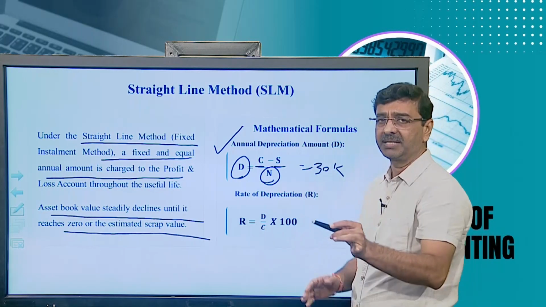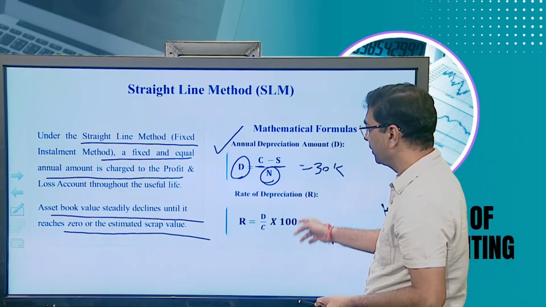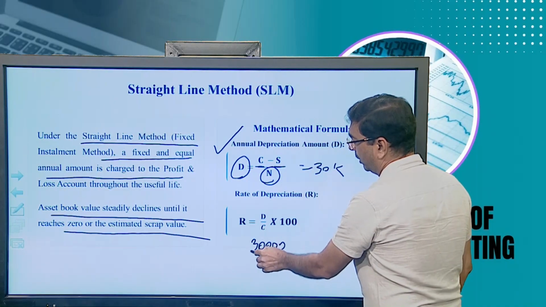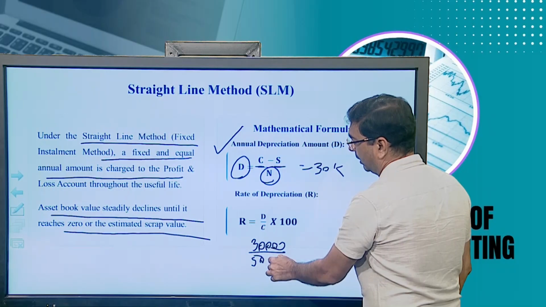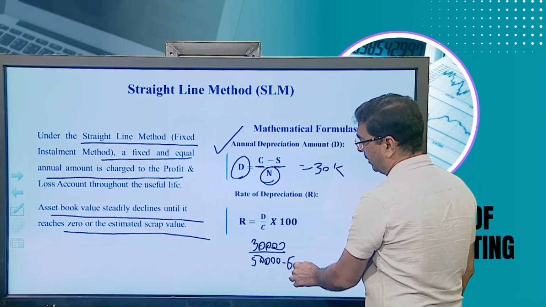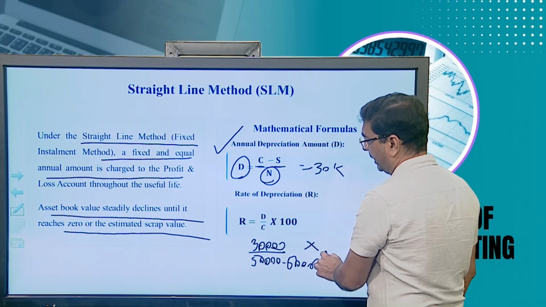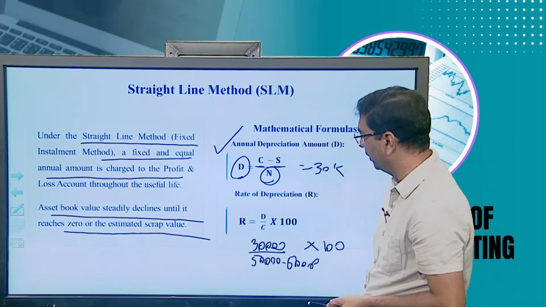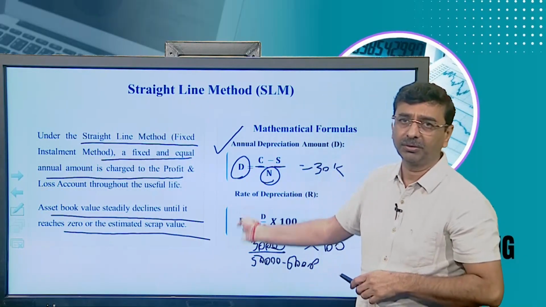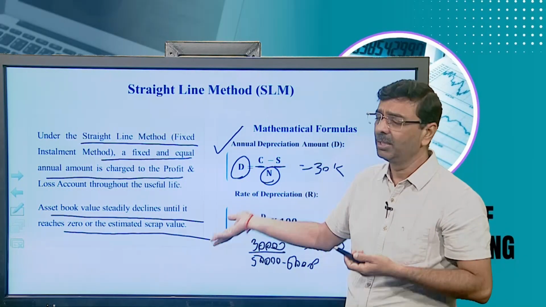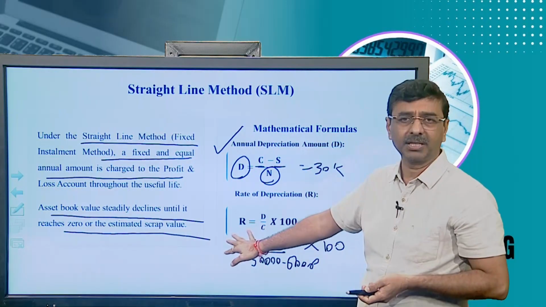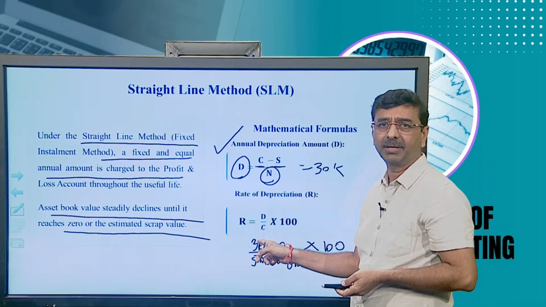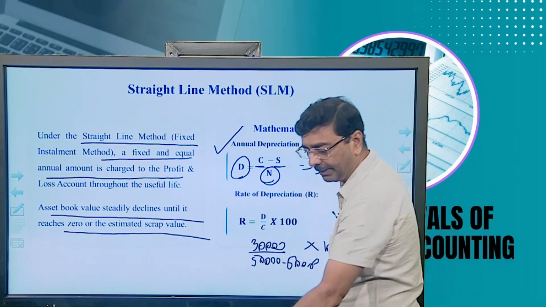For the rate of depreciation: the rate is depreciation, 30,000, divided by cost price, 5 lakh, into 100. In the first method the rate would not be there, but if you want to find the rate, the formula is depreciation divided by cost price into 100.